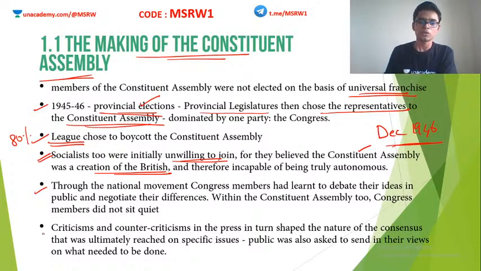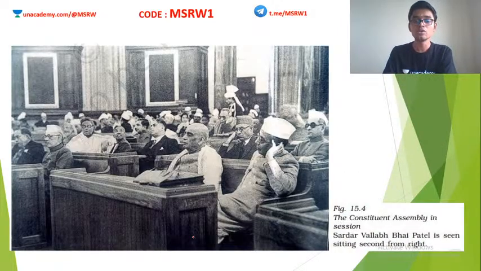So there were criticisms, there were counter criticisms. Eventually all these added to the flavor of the Indian Constitution. Sometimes even the public was consulted. The public was also asked to send their views whenever it was needed. So it was an all-inclusive assembly. Everybody's opinion was valued and taken into consideration with proper discussion. You can see a photograph here. Sardar Vallabhbhai Patel is seen sitting here. This is the Constituent Assembly which happened in the 1946-47 period.